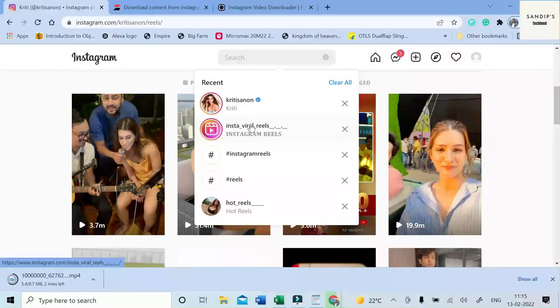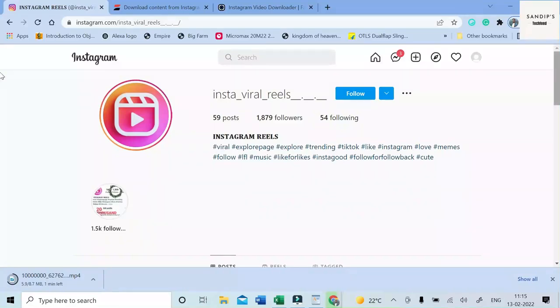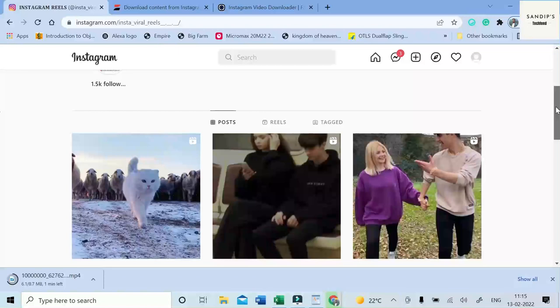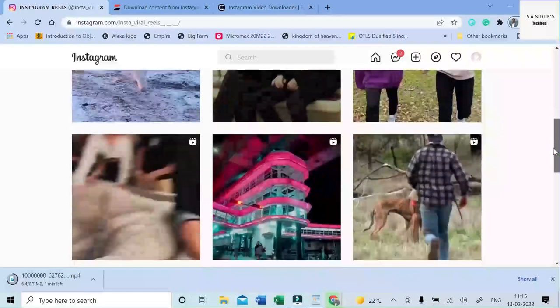So you can also check for viral reels as well, random reels, by accessing accounts like this. The process is the same, you just have to click on the reel and then click on the three dots on the right hand side corner, and then just copy the link and go to inflat.com or instafinster.com.